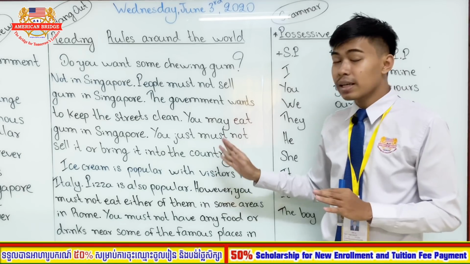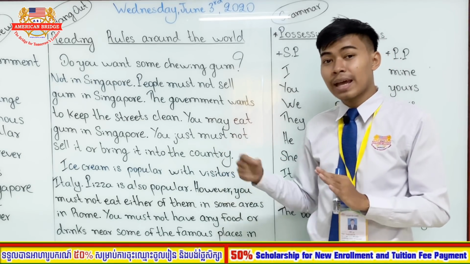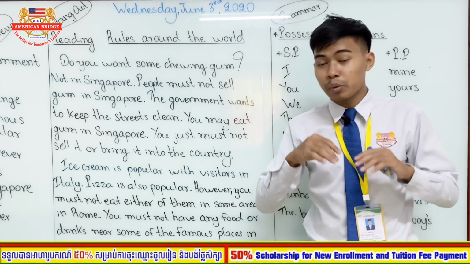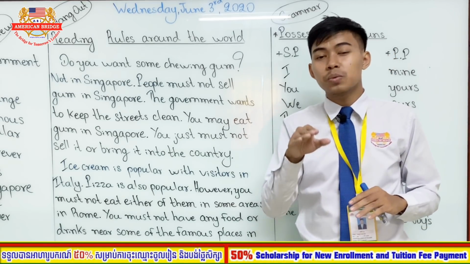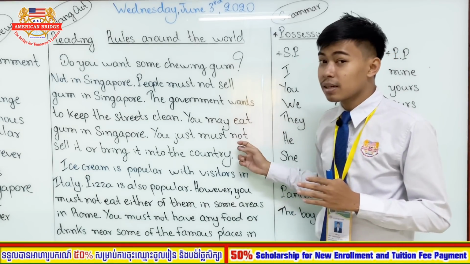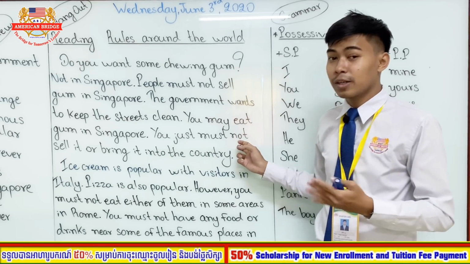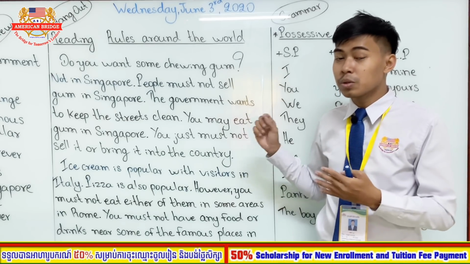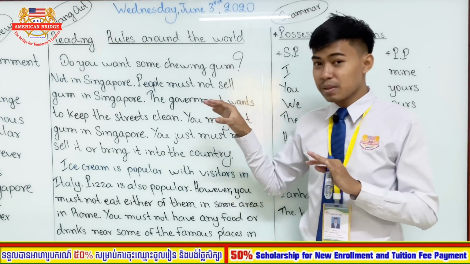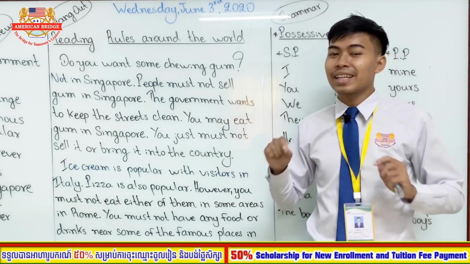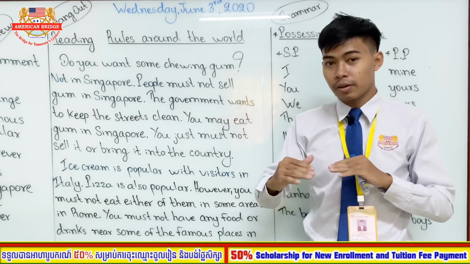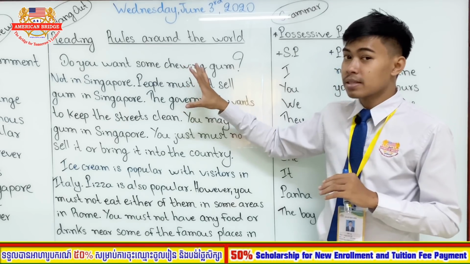Okay, not only can you not sell it in the country, you can't even bring gum into that country. So for example, now we are in Cambodia and you or your family want to go to Singapore and bring gum there, but when you arrive, they will check it and they will not allow you to bring it into Singapore. So this is the rule in Singapore. Like I told you yesterday, in each country there is always a rule or a law and you have to follow it. Okay, so now we have finished the third paragraph.